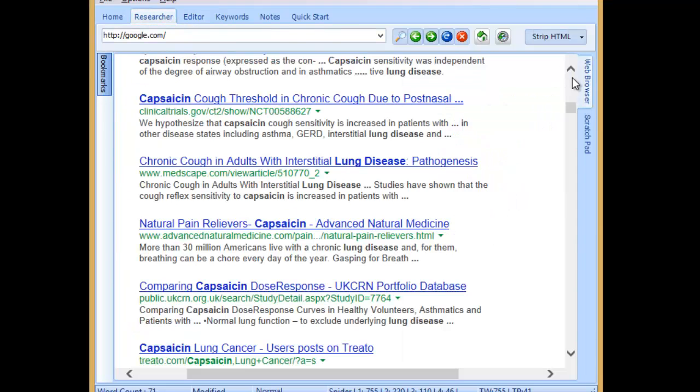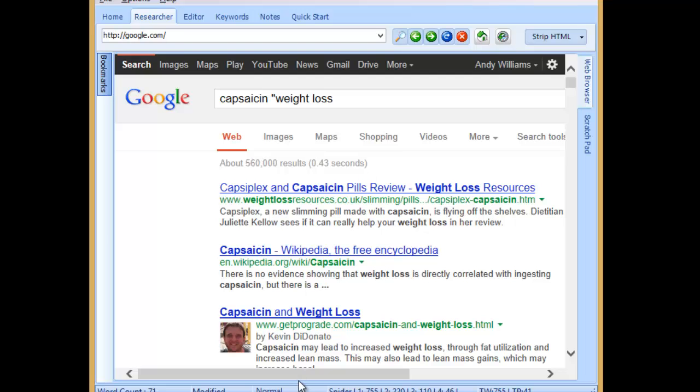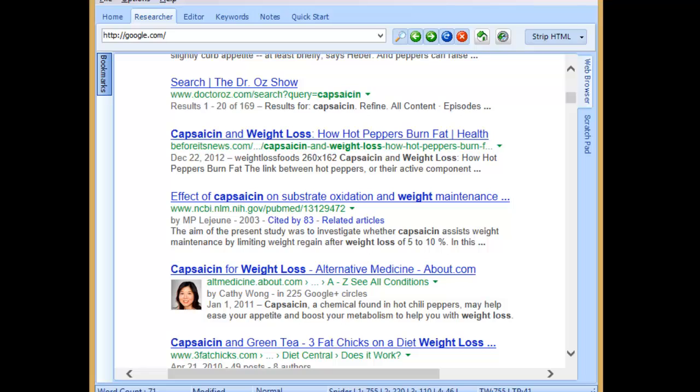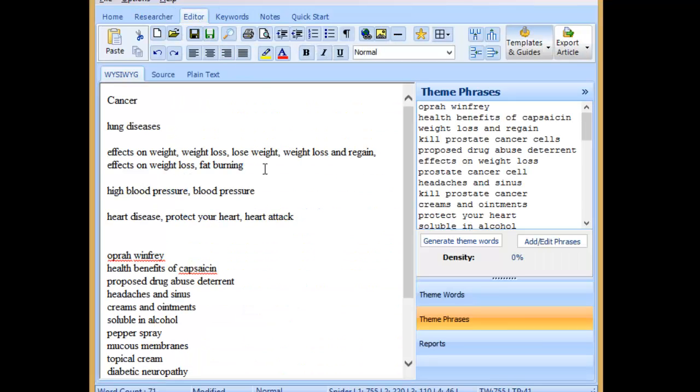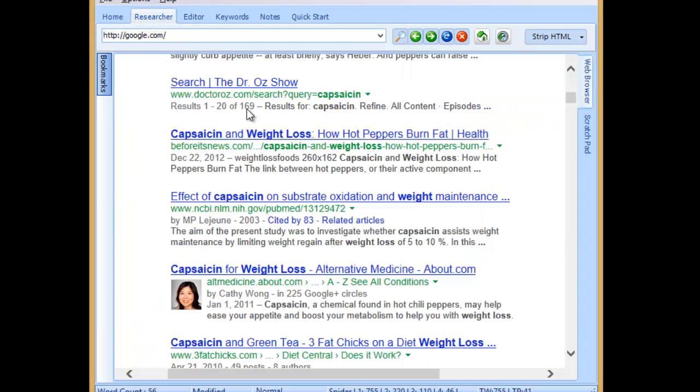So the next one is weight loss. Capsaicin weight loss pills, capsaicin and weight loss. Clearly that is an important topic. So it doesn't matter that I'm deleting all those phrases from here because I've got them all saved on the other side. Let's have a look at blood pressure.